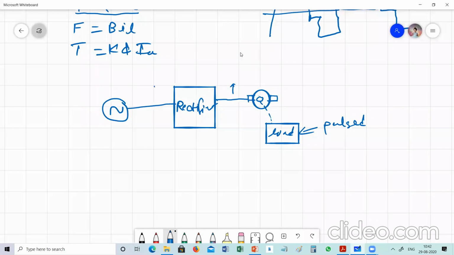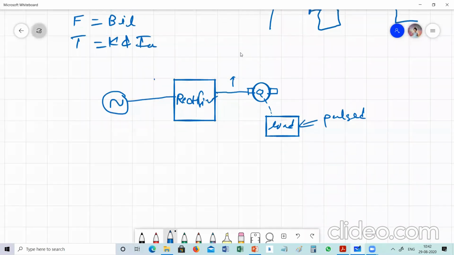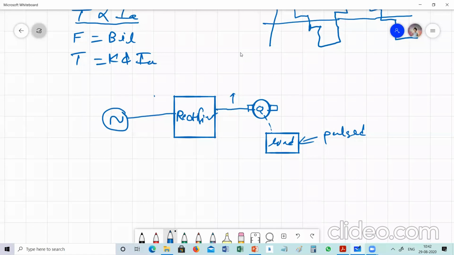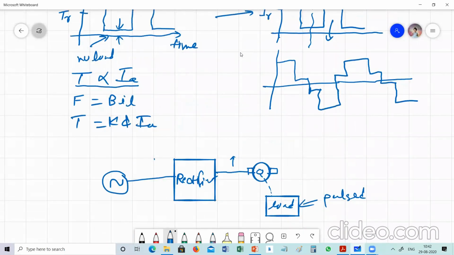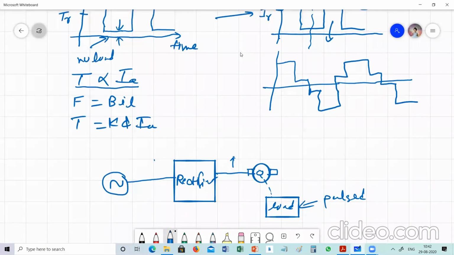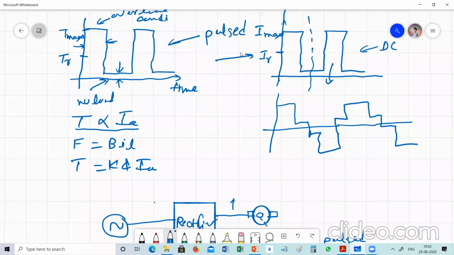So whatever the current is over here, the same current will appear here. If it is AC, then the current will be like this. On the DC side, the current will be like this. On the AC side, the current will be like this.